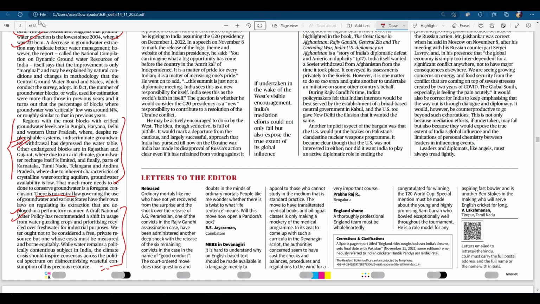So you should read this article and make a quick note, and you will use it whenever there is a question on water conservation or groundwater depletion. You can write the data collected from this article. Also, in order to conserve groundwater, there are basically two schemes which have been running. One is Atal Bhujal Yojana. You can write it down.